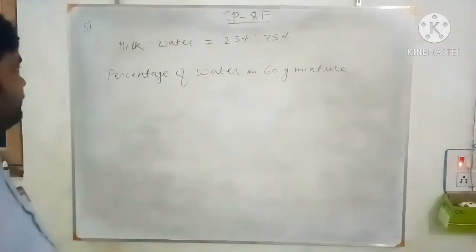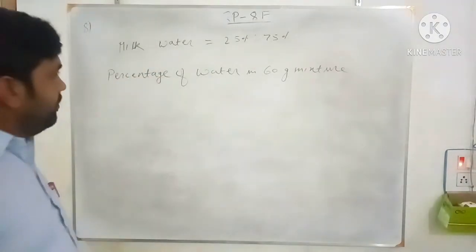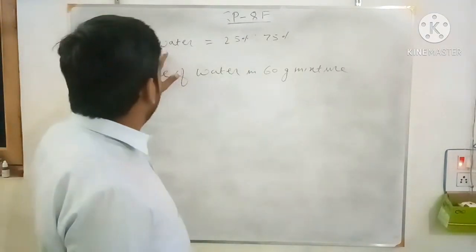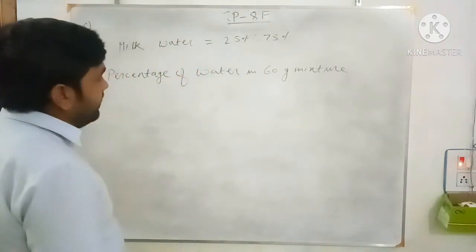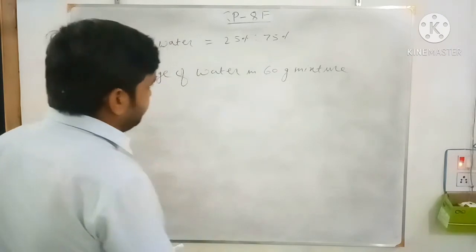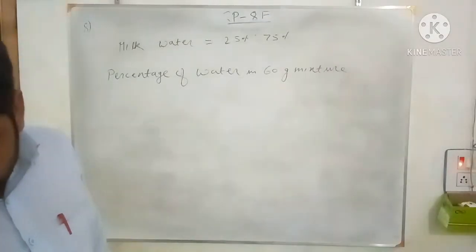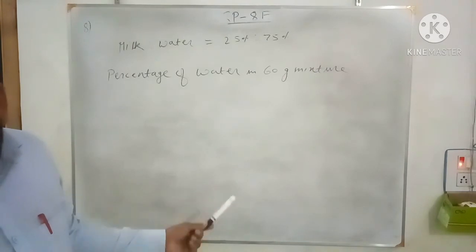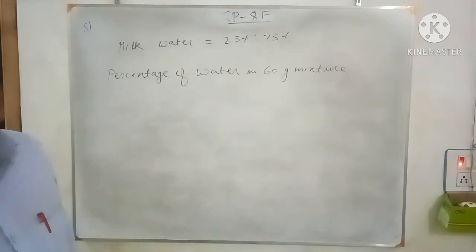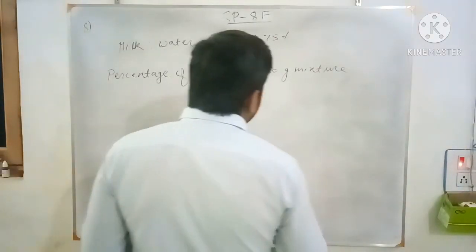So there is a 60 gram mixture. First you have to find in the 60 gram what is the percentage, what is the mass of the water. So percentage of water in the 60 gram mixture. If in the 60 gram mixture 15 gram of water is added, so what will the mixture become?